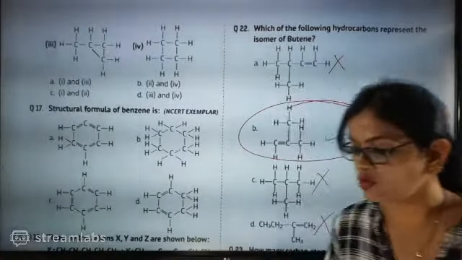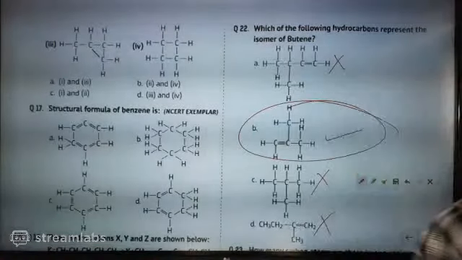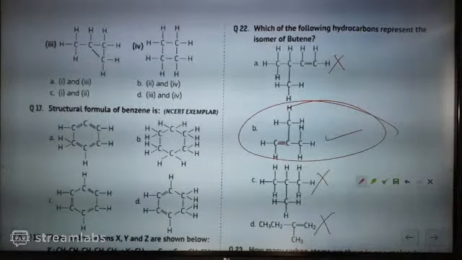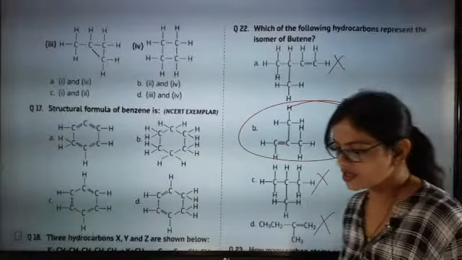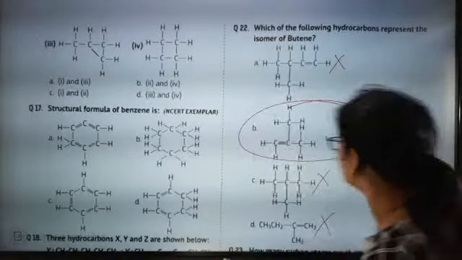Check one more time nicely. Which option is going to be the correct answer? Check one time nicely. B is going to be the correct answer. Yes, check one time. 22nd answer B is going to be the correct answer.